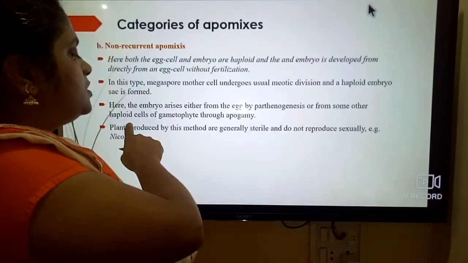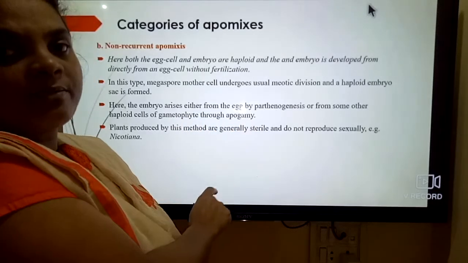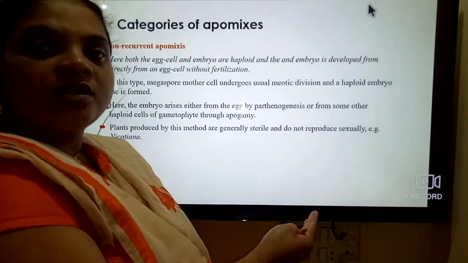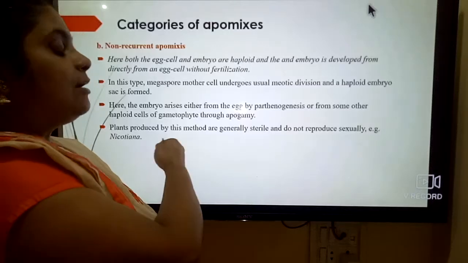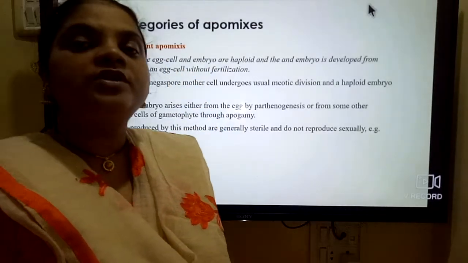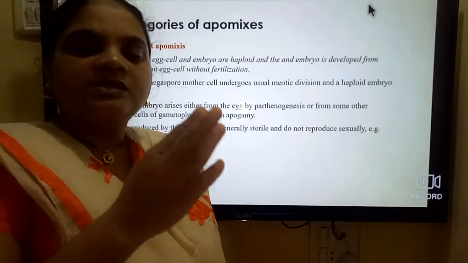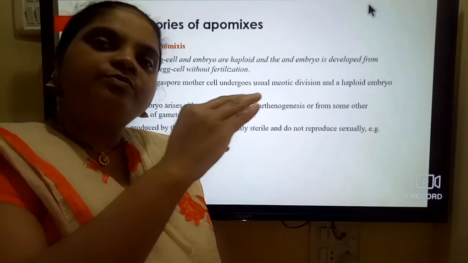The embryo can also arise from some other haploid cell of the gametophyte through apogamy. If it is not the egg cell, then what other haploid cell? There are two synergids; the egg cell is flanked by the two synergids.